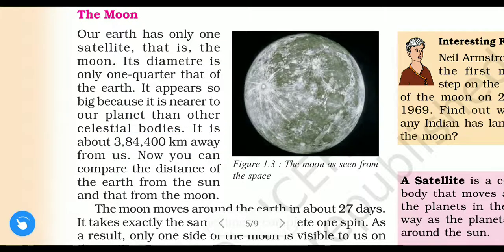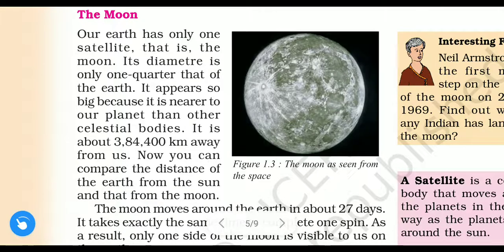So how much distance is the moon located from the earth? It is about 3,84,400 kilometers away from the earth. Now you can compare the distance of the earth from the sun and from the moon.